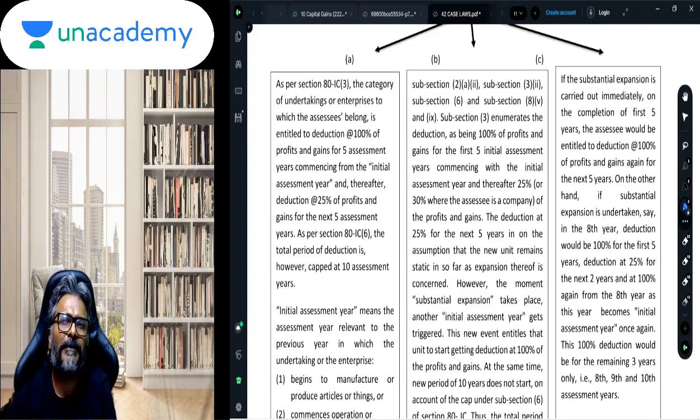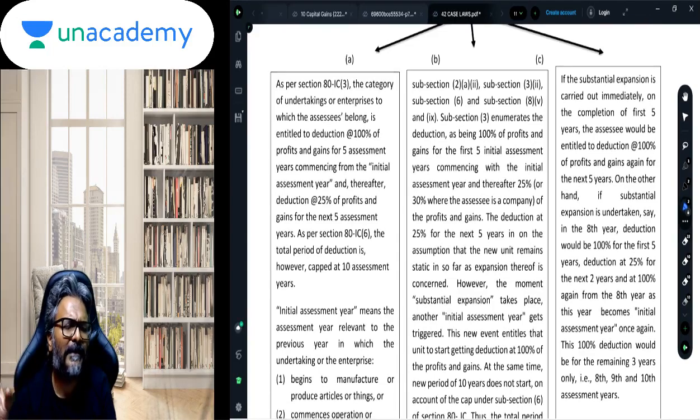100% will be for the first 5 years. First 5 years would mean the previous year from when the SSC starts the manufacturing. From there you'll do the first 5 years calculation, or the first 5 years could also be from the previous year in which the SSC does the substantial expansion work. This is how these first 5 years would be defined.